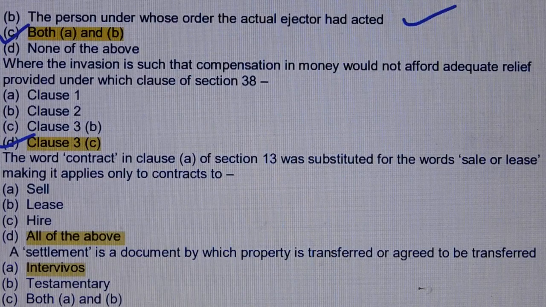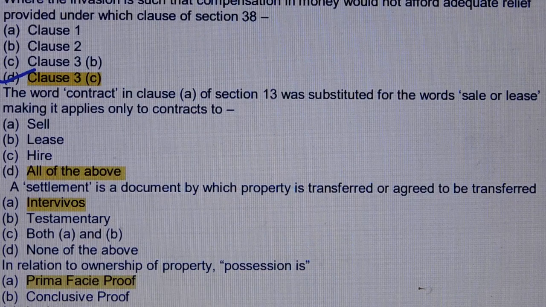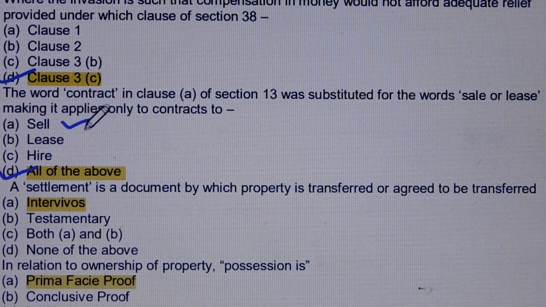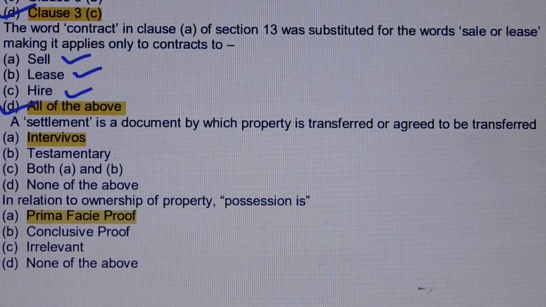Question number 148. The word contract in clause A of section 13 was substituted for the words sale or lease, making it applies only to contract too. Answer is option number D, all of the above, means option A, sale, option B, lease, option C, hire. Question number 149.